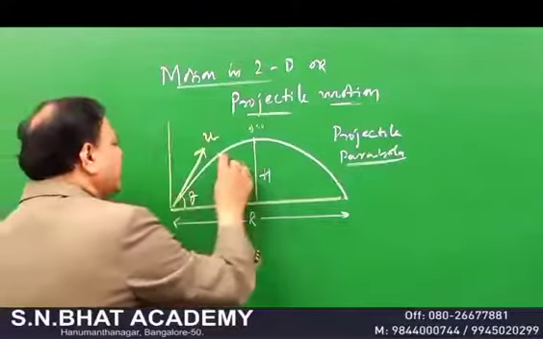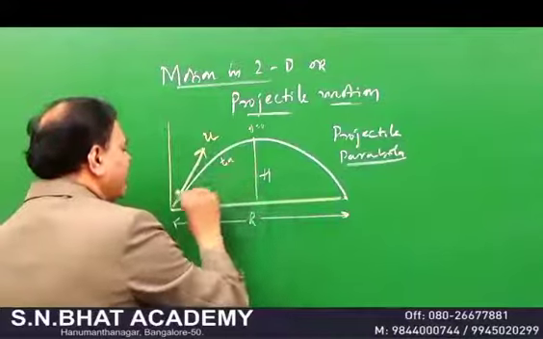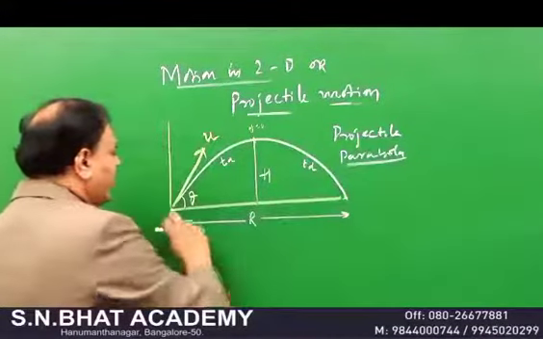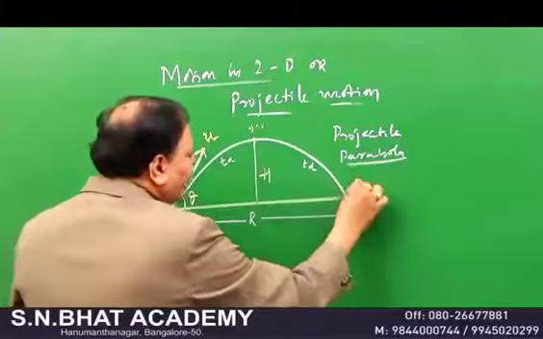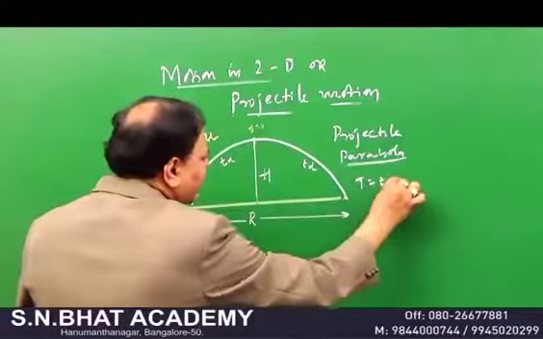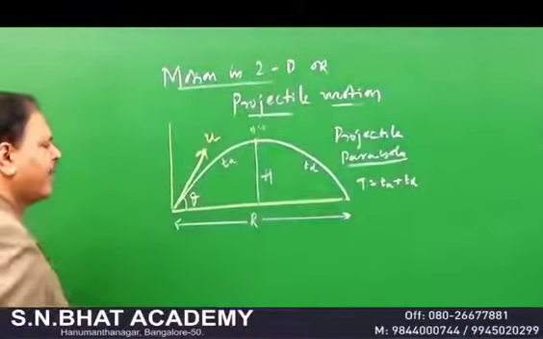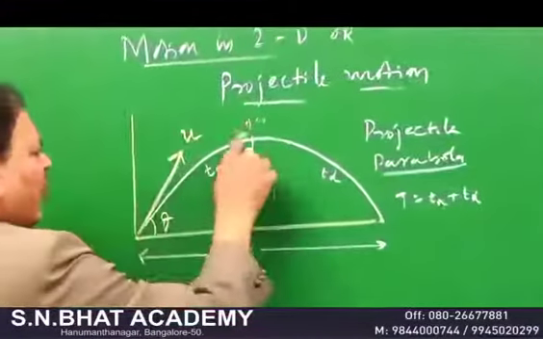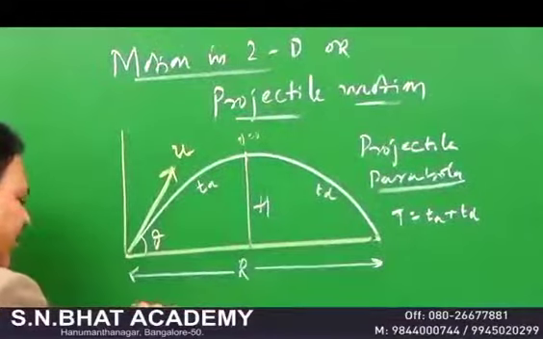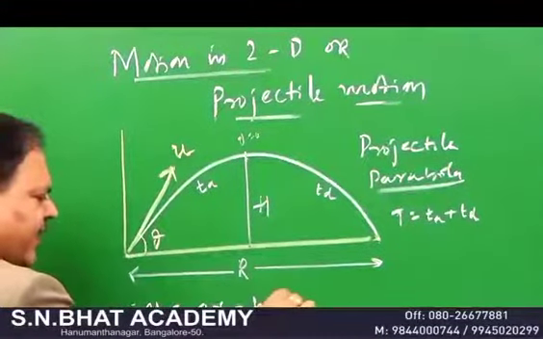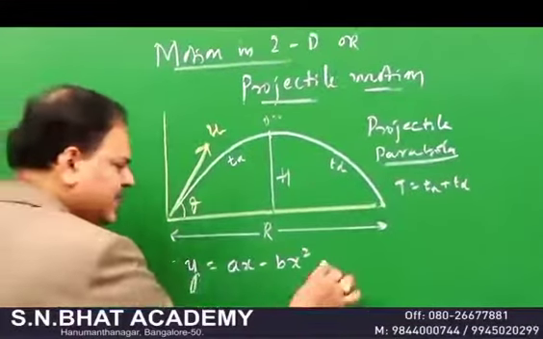And from here to here, this time is called the time of ascent, and from here to here it is called the time of descent. And this total time is called the time of flight, which is nothing but TA plus TD, and both are the same. That's very important. See, the equation of a parabola is given by y is equal to ax minus bx square. This is a parabola.